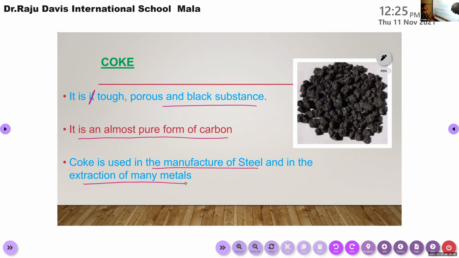So it's a tough, porous, and black substance. It is an almost pure form of carbon, and it is used in the manufacture of steel and in the extraction of many metals. Okay, this is clear about coke? Yes, ma'am. Okay. Sriram, can you please repeat the points? Coke. It is tough, porous, and black substance. It is an almost pure form of carbon. Coke is used in manufacturing of steel and in extraction of many metals.